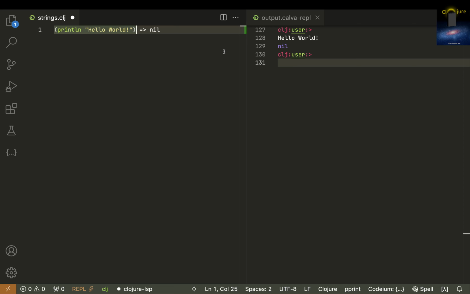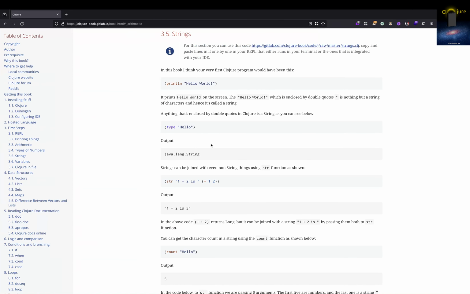One thing Clojure can distinguish is that this hello world has been wrapped in quotes. So now it knows that it is a string. That's how Clojure knows that this is some written word and this is a command. That's the way you identify a string.